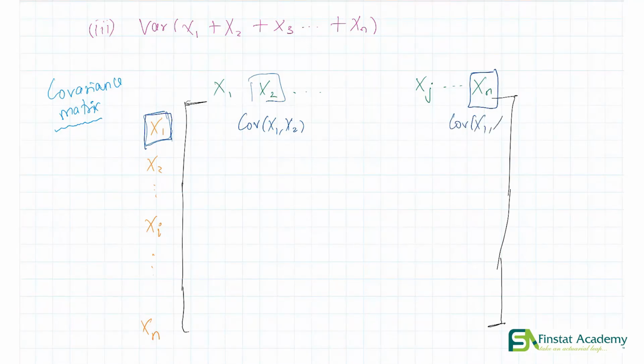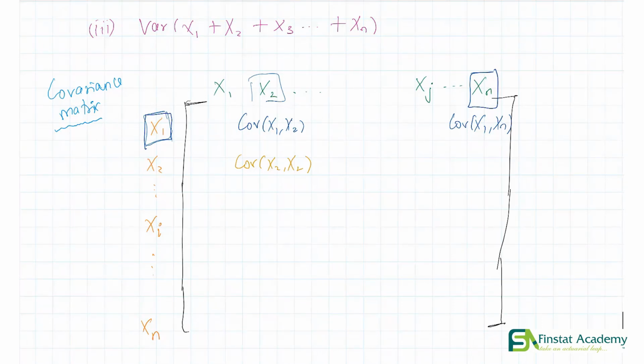Covariance x1, xn. What about x2, x2? Well, that will simply give us covariance x2, x2, right? Now you all know that this thing is the same as variance of x2. So if you want, you can also write variance of x2 over here. I'm not writing that right now. It doesn't really matter. Using the same logic, we can easily fill in the entire matrix.